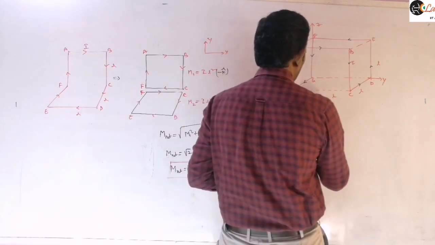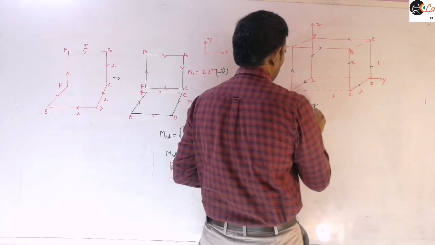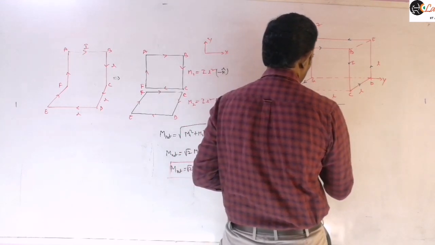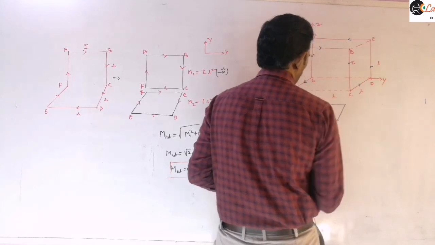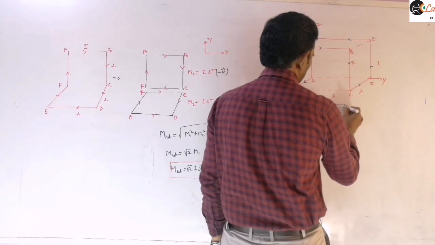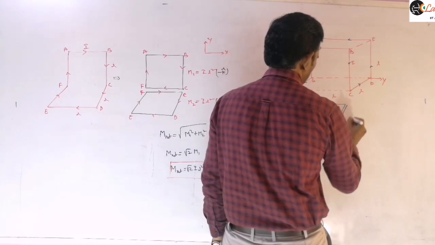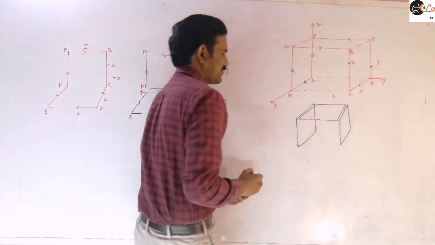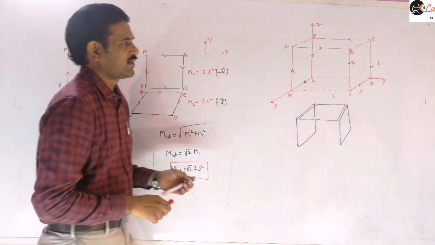So this is one loop here. This is another loop we can assume. So this is another loop here. Like that you can assume three loops there.